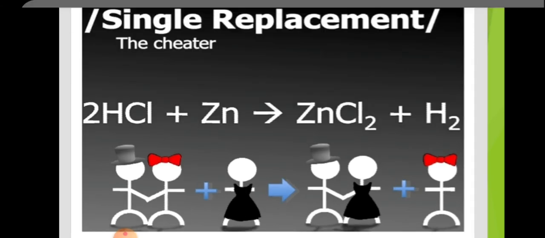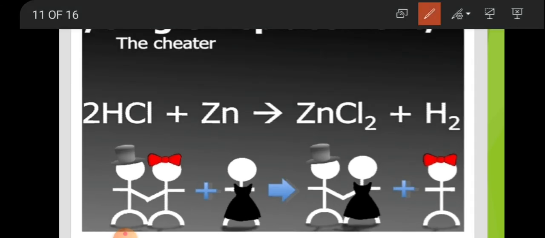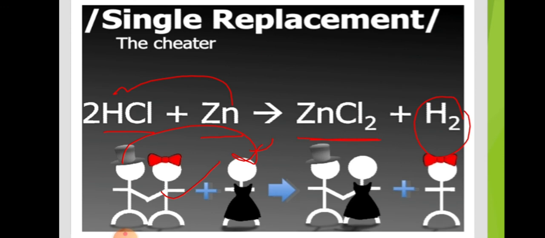Like this, HCl reacts with zinc. Zinc is more reactive than hydrogen, so it replaces hydrogen and forms zinc chloride, and H2 is knocked out from this. These are two best friends, another one is coming, then these become best friends and this one is knocked out from the series.